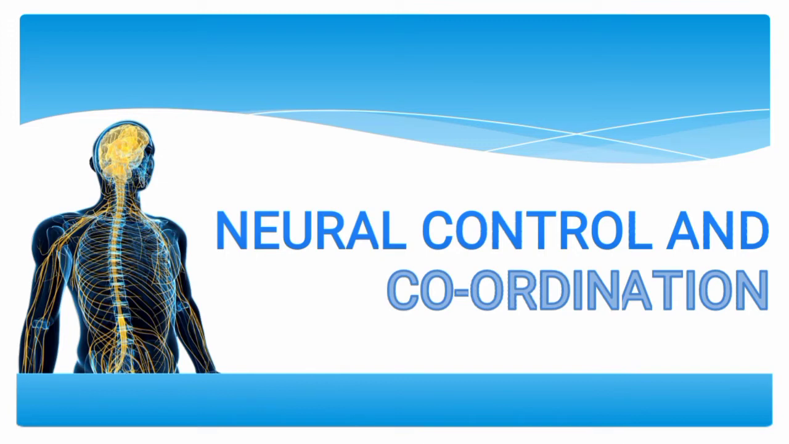Today we are going to discuss neural control and coordination, that is, how nerves are connected. We are going to look at its basics, the parts of the nervous system, the functions of the different parts of the nervous system, as well as some disorders that might be related to them.